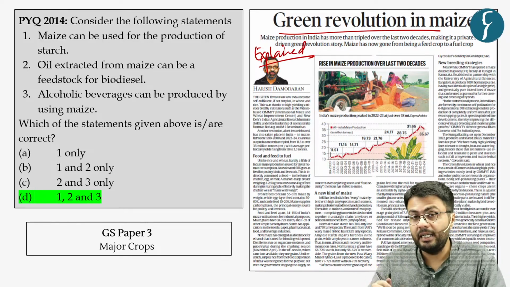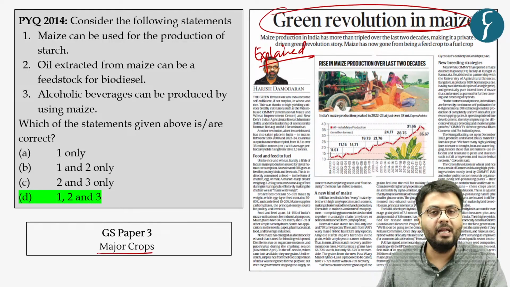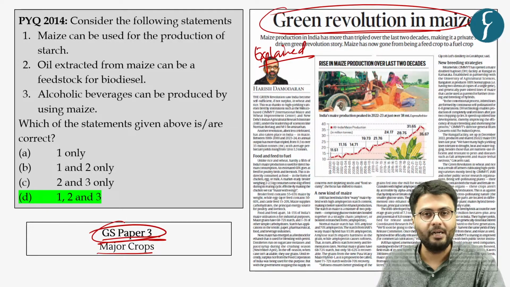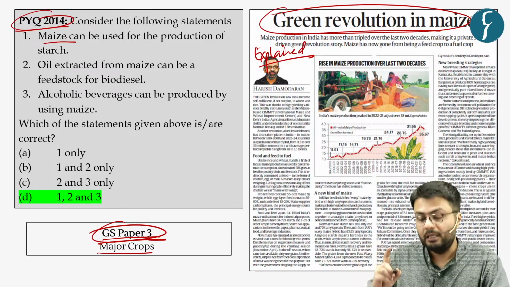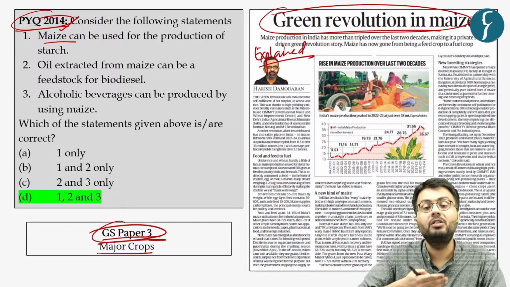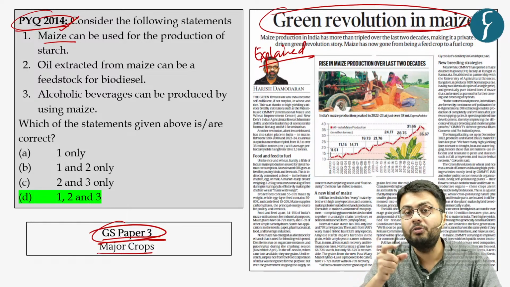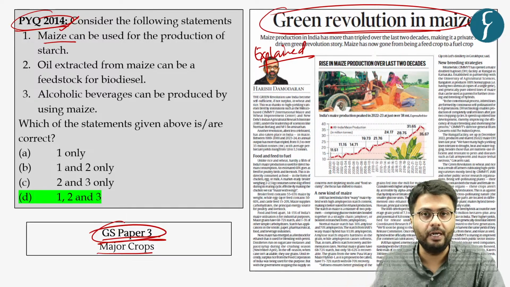Now, this article highlights the green revolution in maize, which is a major crop in the Indian economy. Hence, it is important from the GS paper 3 perspective. Also, questions in the prelims examination have appeared in the mains in the past, that was in the year 2014. Hence, this topic is not just important from the Indian agricultural point of view, but it is also important as this crop serves as feed not just for humans but also for animals.